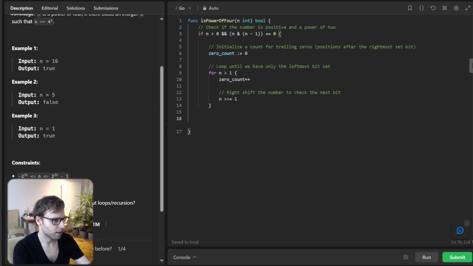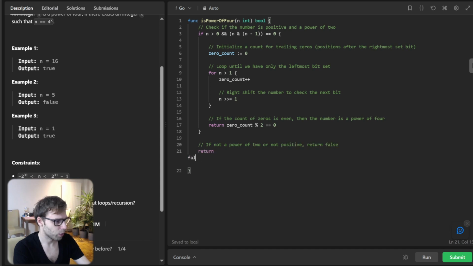Let's dive deeper. Then if the count of zeros is even, the number is a power of 4. So return zero count mod 2 equals 0, and if not a power of 2 or not positive, return false.